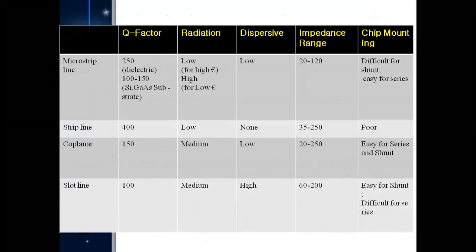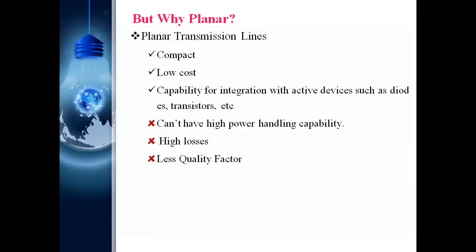Microstrip offers only 250 as a quality factor, and coplanar provides 150. But the impedance matching provided by coplanar is very good. And these also have some drawbacks. Those are high losses, low quality factor, and they cannot be used for high power handling. But what are the advantages? Compact size, low cost, capability of integration, everything is good.